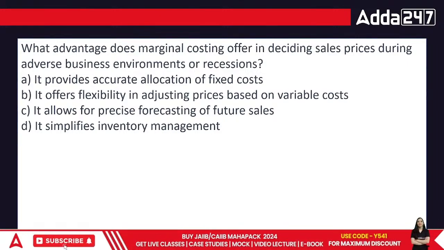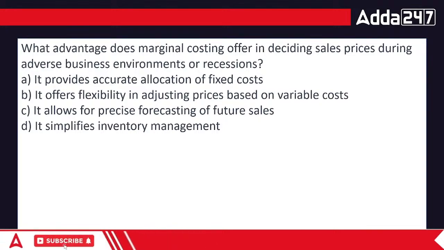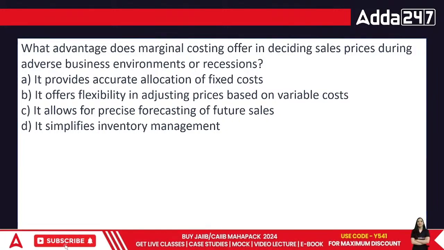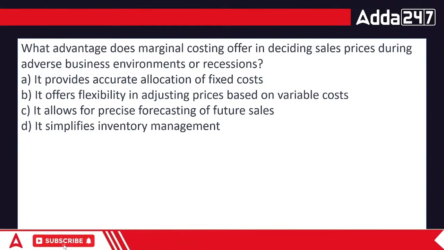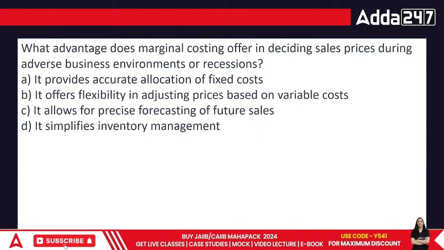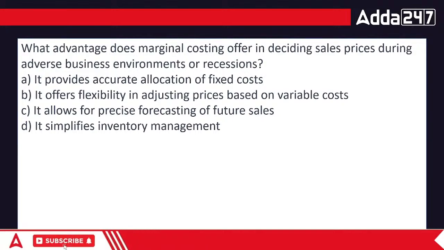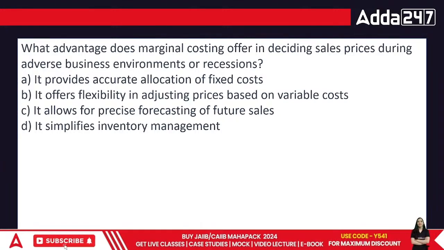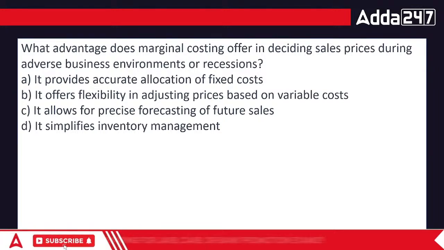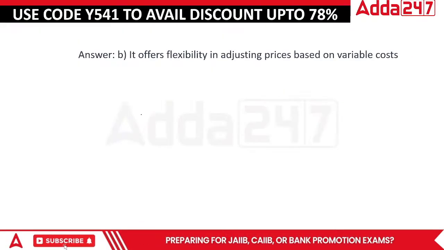So basically what we'll try is to have a break-even point. If we cannot get profit, then at least we can cover the expenses. So in this case, it allows allocation of fixed cost. No, fixed cost is something we are already ready for. It has to be there. We have to face it. It offers flexibility in adjusting prices based on variable cost. That's correct. If things can work out by reducing the output, then be it. We'll do that. If it can be done by giving extra hours and getting less money, be it. We'll do that. So in this case, the point is going to be the variable costing. Right? The answer is related to variable cost.